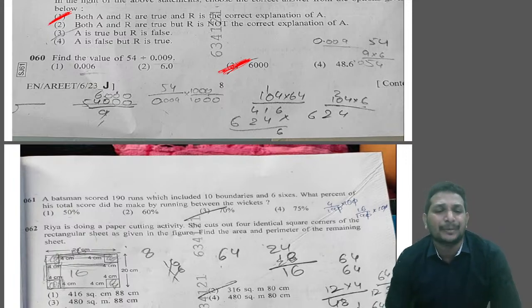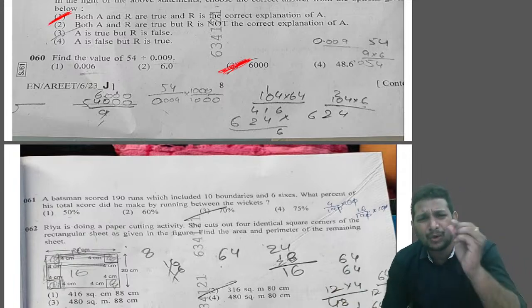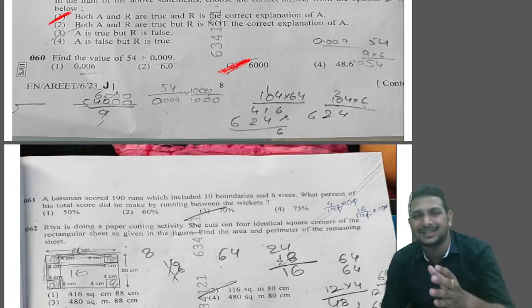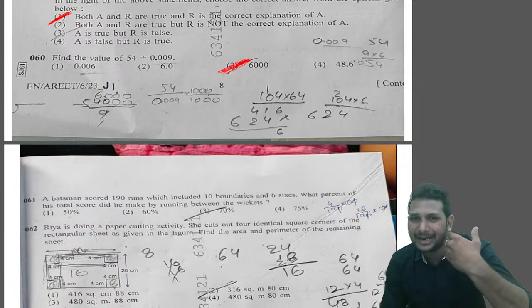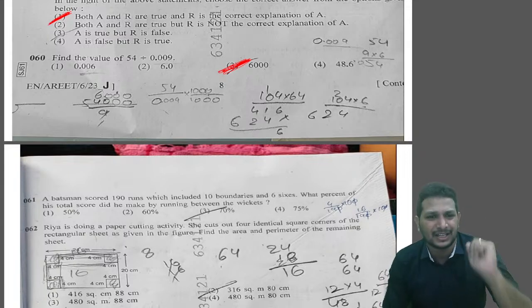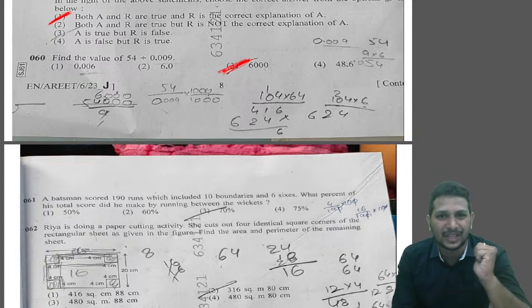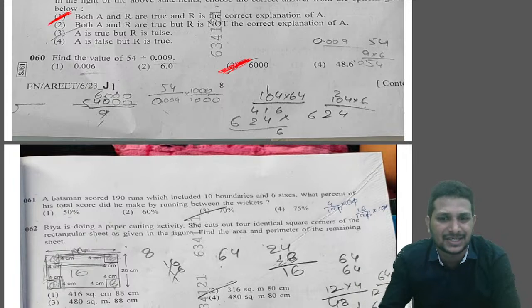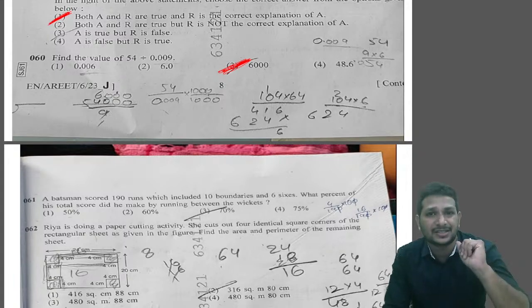Fine. So here the batsman scored 190 runs, which included 10 boundaries and 6 sixes. The boundaries are nothing but fours, right? In cricket, when a batsman scores his runs, that might be by running between the wickets, 1s, 2s, 3s, or he might have hit some 4s and 6s, right? So here 10 boundaries means 10 fours. They gave it in an indirect way. Boundaries means fours, because he mentioned 6 sixes clearly, right? So 10 boundaries and 6 sixes. So all the remaining runs came by running between the wickets, right?